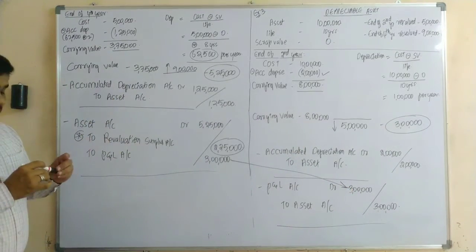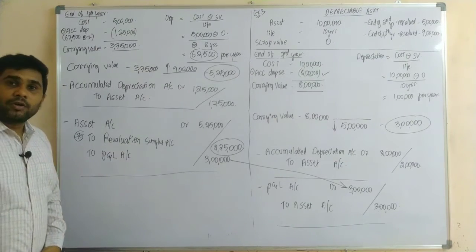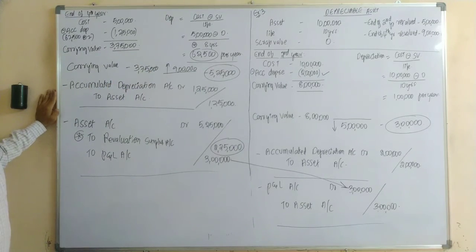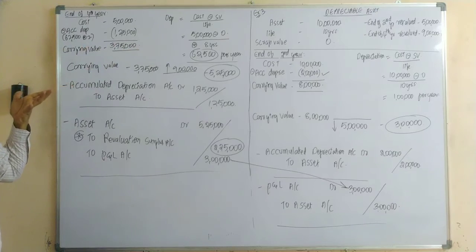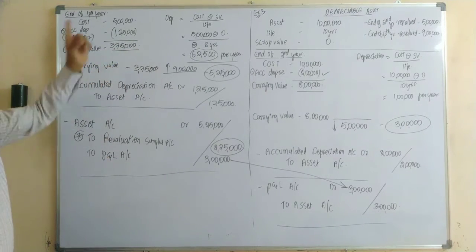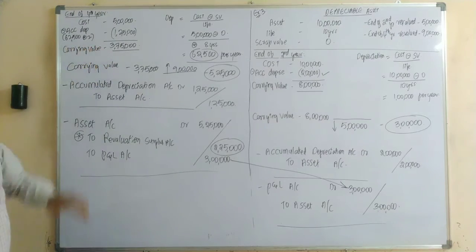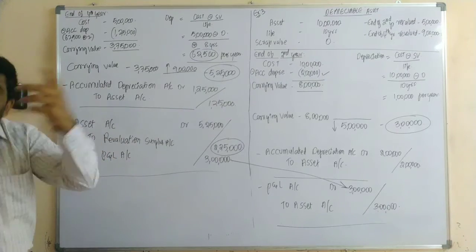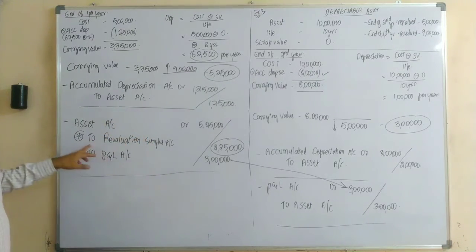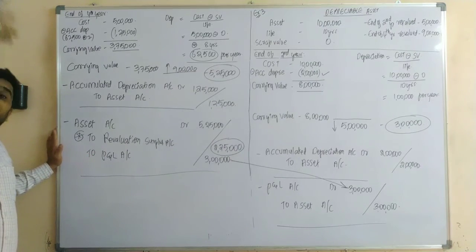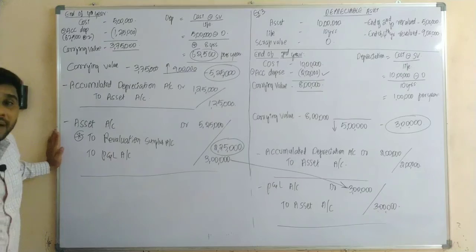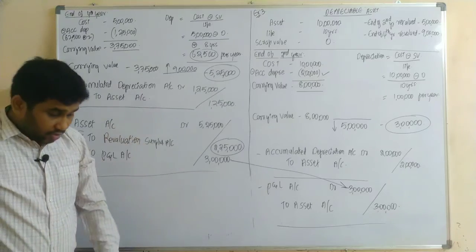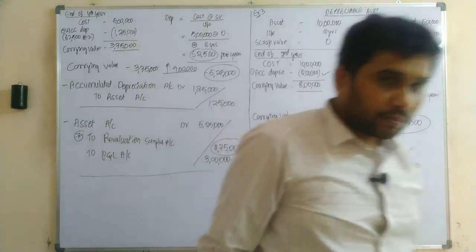Are you getting? So the balancing figure is nothing but after reducing your P&L 3 lakhs. In our example 1 and example 2, we dealt with non-depreciable assets. In our example number 3, we have discussed depreciable assets. If there is an increase, it should be transferred to your revaluation surplus. If it is a decrease, it should be transferred to your P&L, however, there is an exception. What is the exception? Only after cancelling the respective gains or losses, the remaining amount should be recorded in revaluation surplus or in the P&L account. Was it okay? I hope you all understood. Thank you very much.